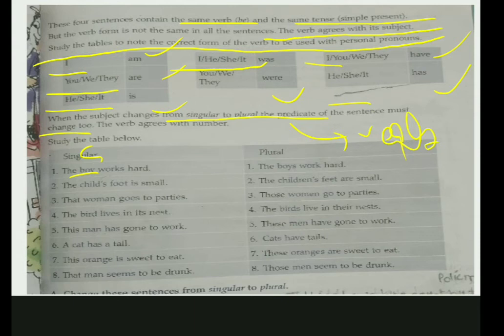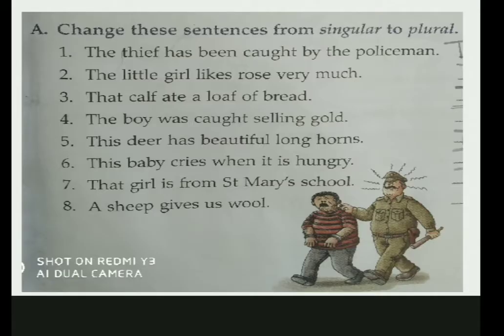Is it understood? Now with this explanation you have to try the exercise which is below, that is page number 55. Now I'll not explain all, I'll just explain two. Okay, let me explain three. चलो 3 explain करूँगी. The rest of them you have to do. So here what it says: change these sentences from singular to plural.